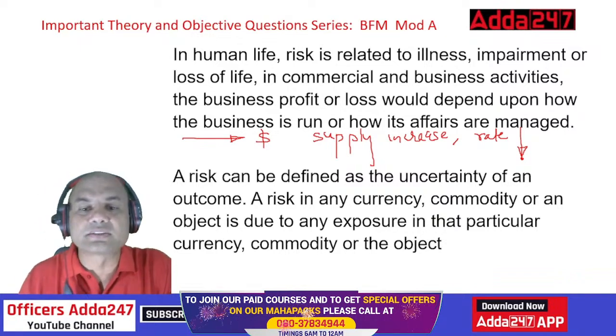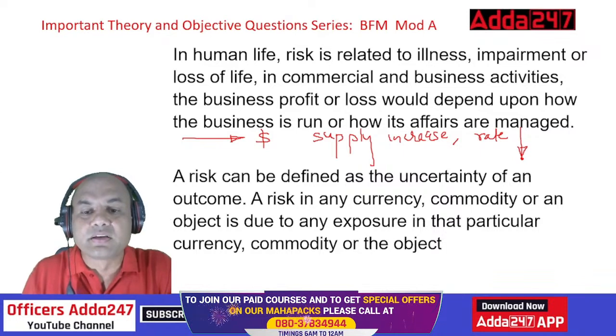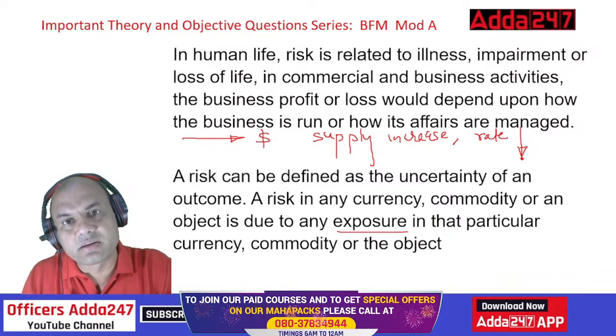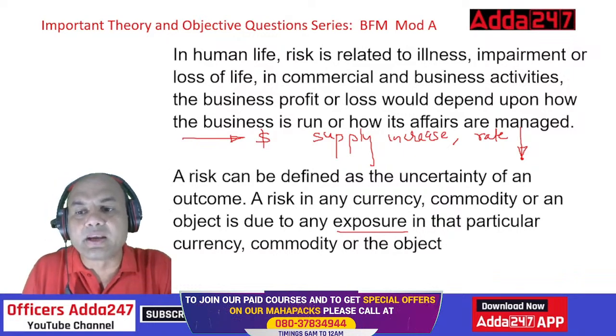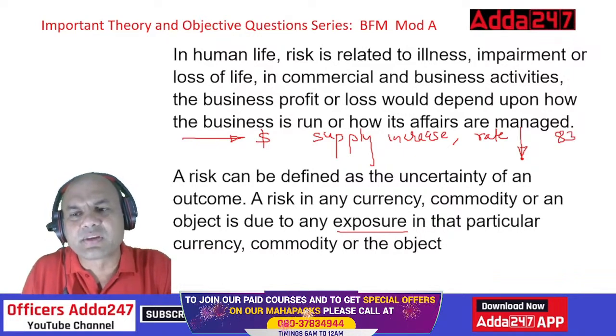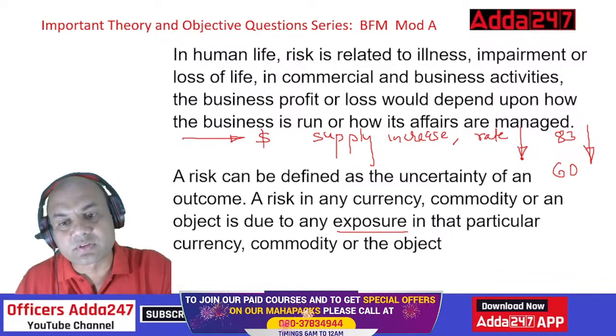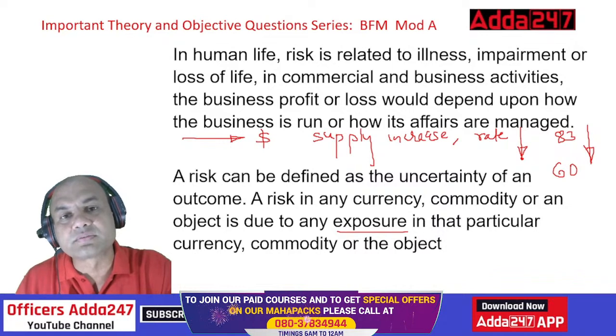So this is known as exposure. If there is a huge increase in the supply of dollars to India, the dollar rate will go from 83, 84 roughly right now, to roughly 60 also. This level we can go to. So this is known as exposure. Now the exposure can be in currency also, or commodity also.